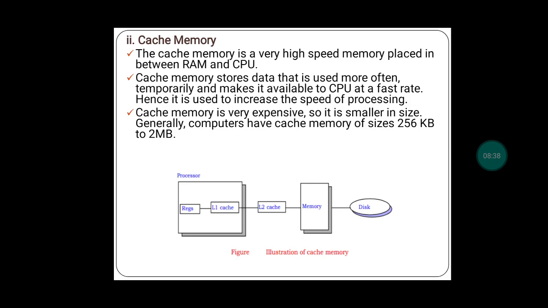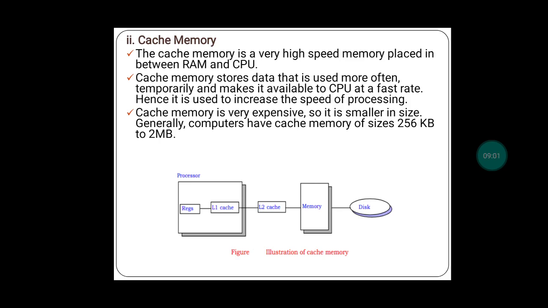Then why are these cache memories used? See, as I said, when we perform anything, that data will be initially stored in the RAM memory. So the processor will first check whether the data is available inside the cache memory. It will not directly check whether the data is there in the RAM memory.